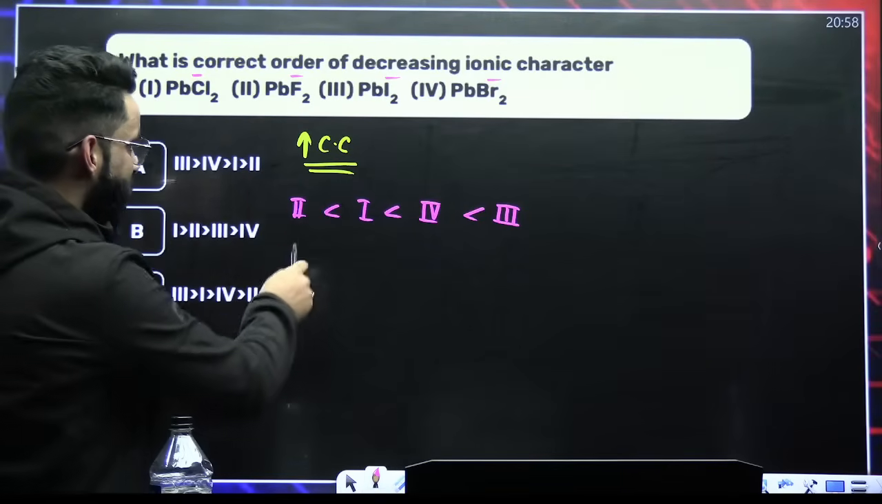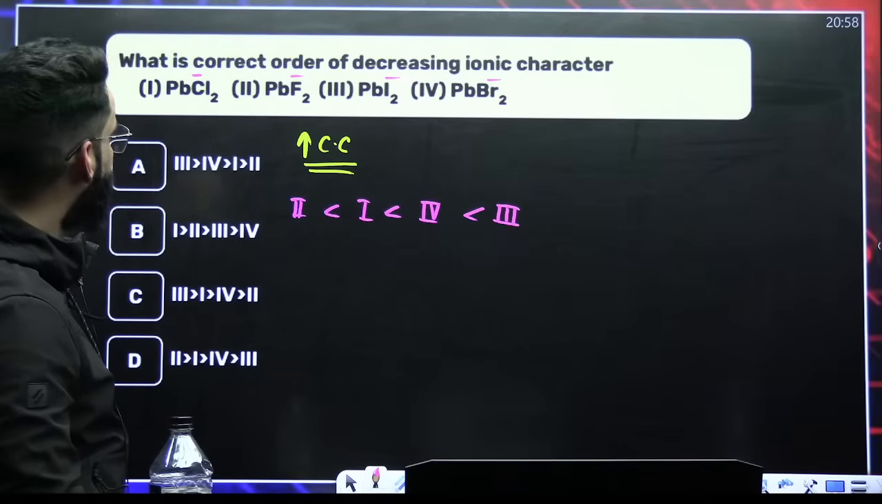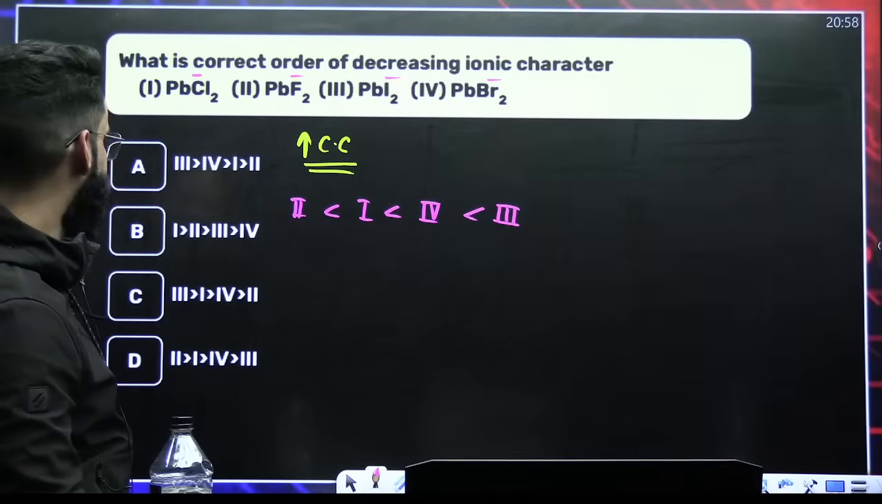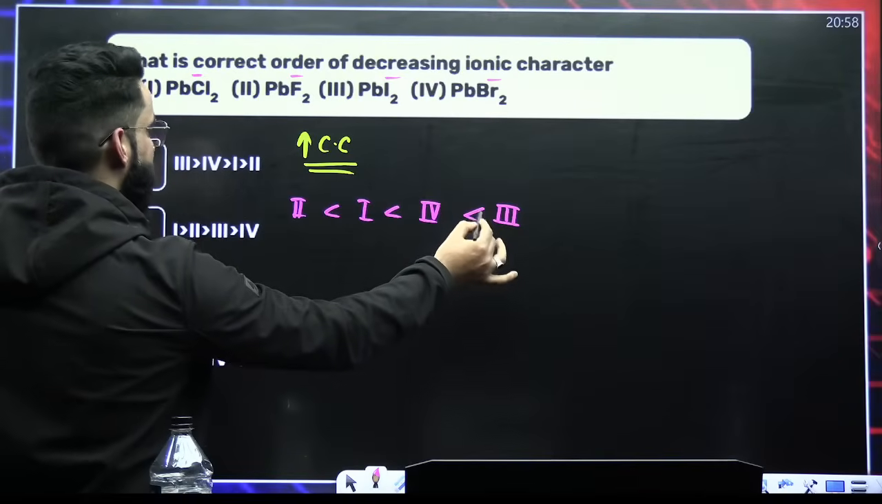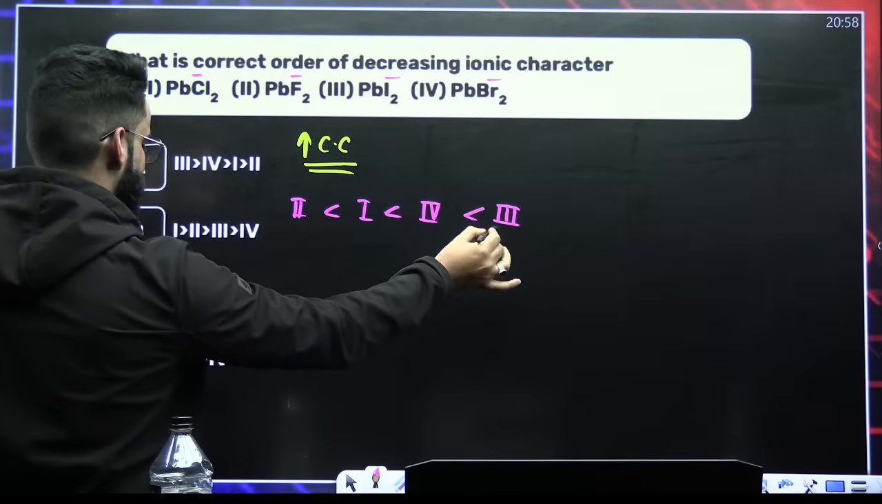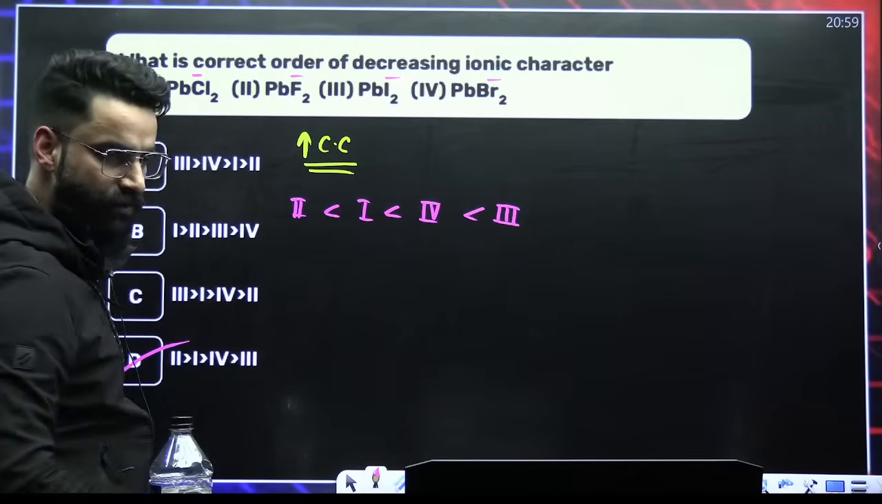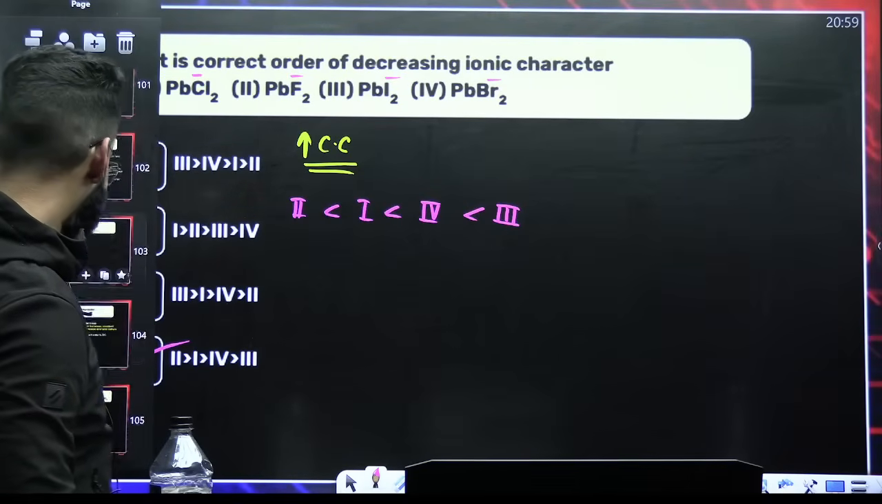Okay, this is the increasing order of covalent character. What I was supposed to give? I was supposed to give the decreasing order of ionic character. So 3 is maximum covalent, or you can say least ionic. 3 is least ionic. So it's option 4, right? 3 is least ionic, option 4.